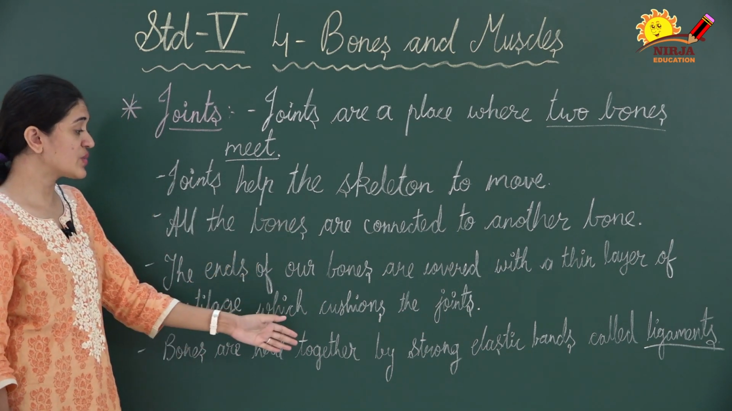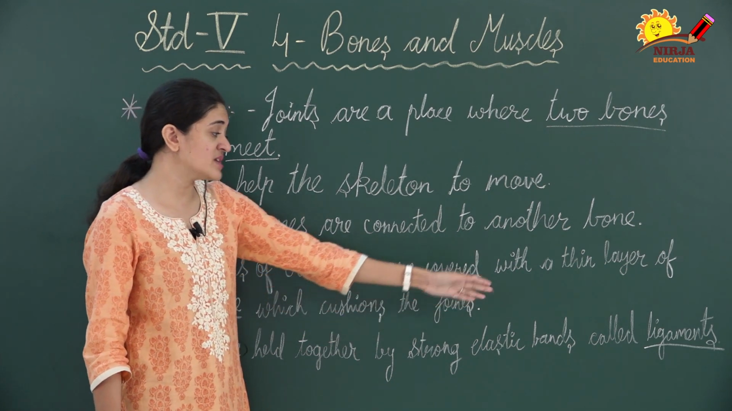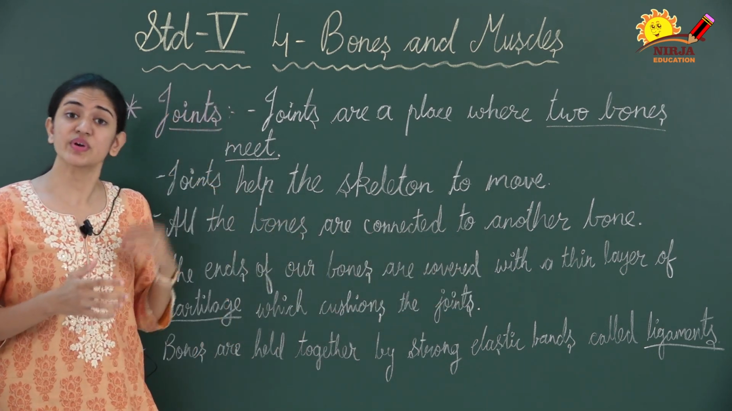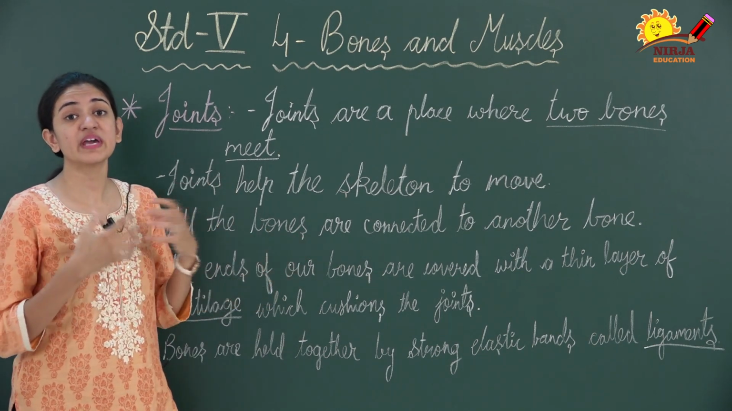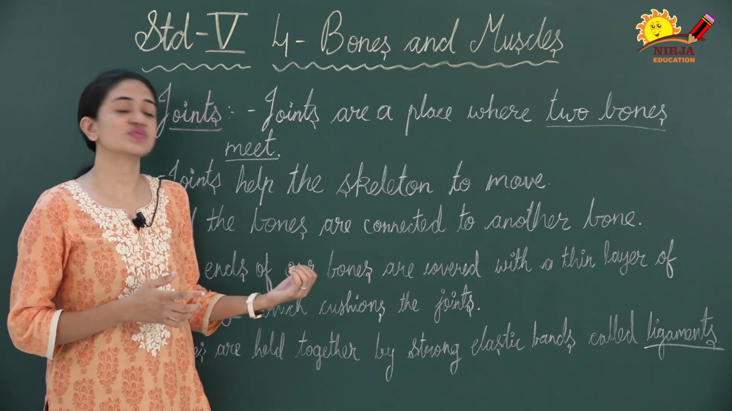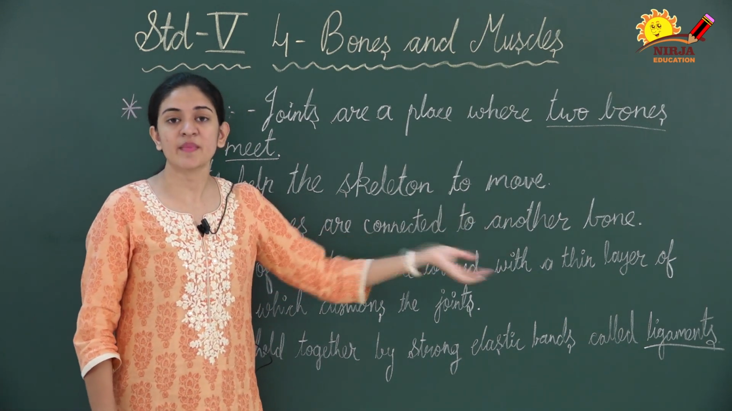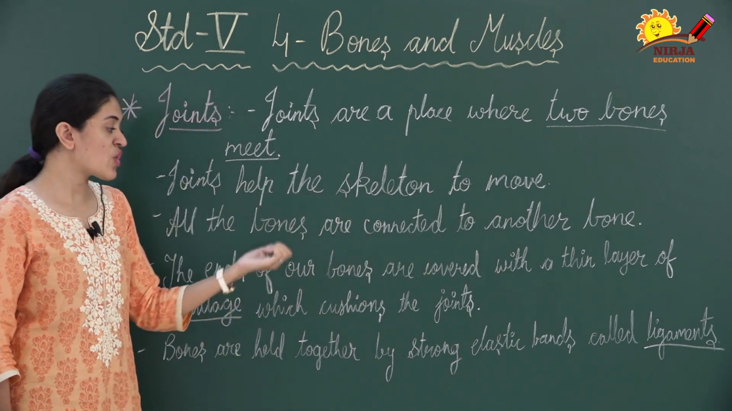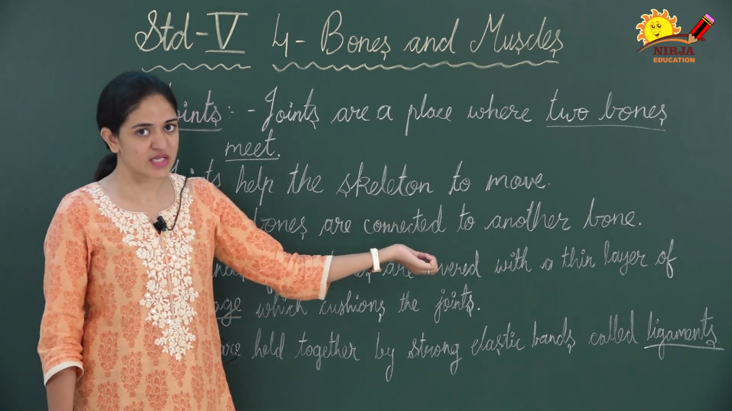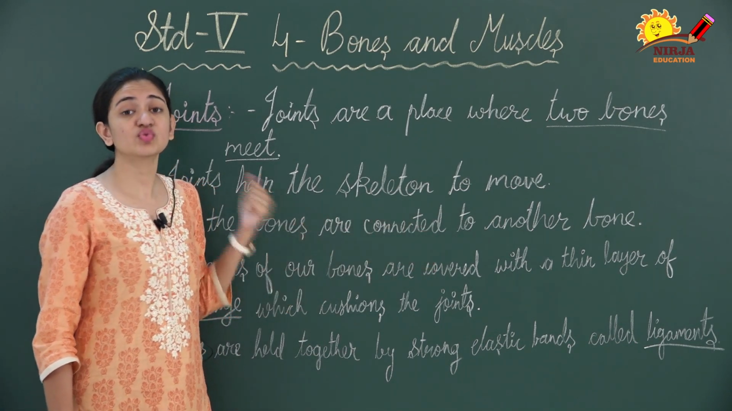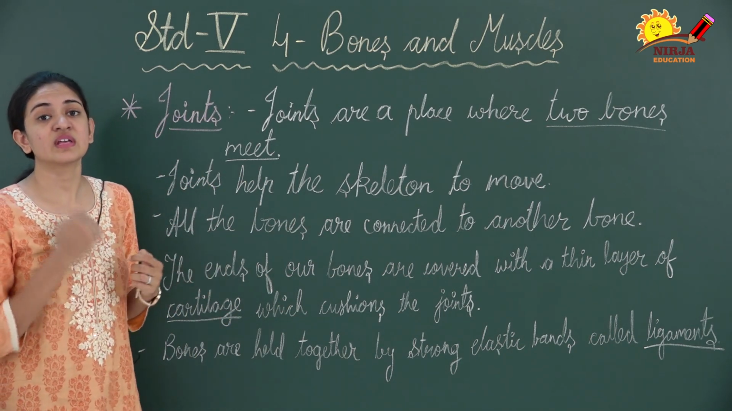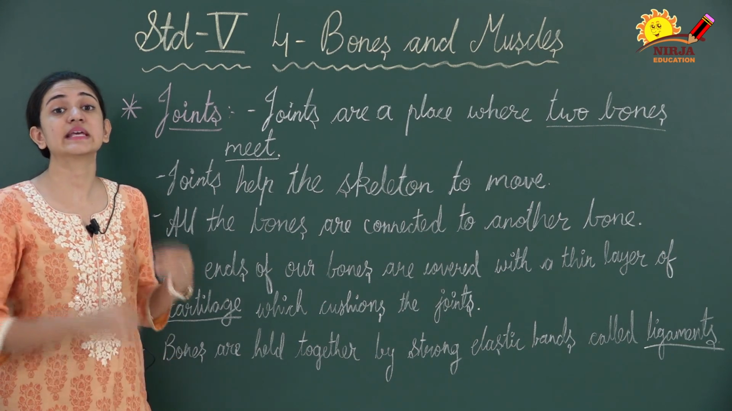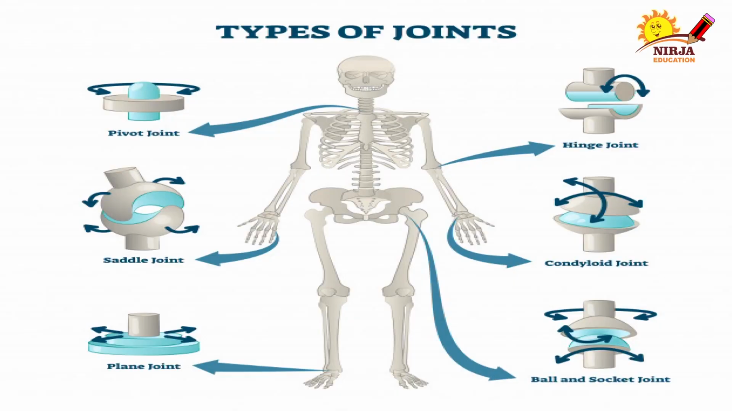Then bones are held together by strong elastic bands called ligaments. So in our body there are some special structures which help the bones to be held together, right? And those special structures are nothing but the ligaments. Ligaments are strong elastic bands. They are fibrous in nature, and what do they do? They hold the bones together, and that is why we can freely move. They provide elasticity in our body. So this was all about joints.